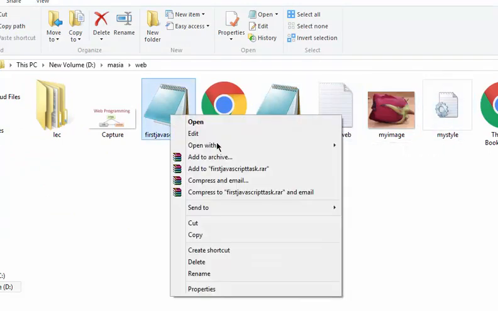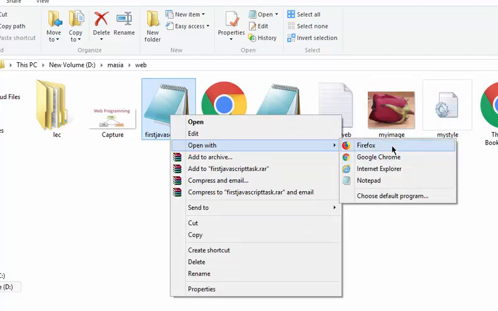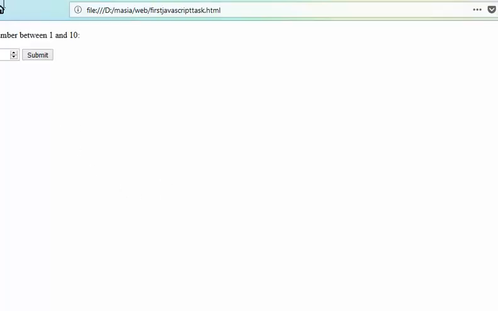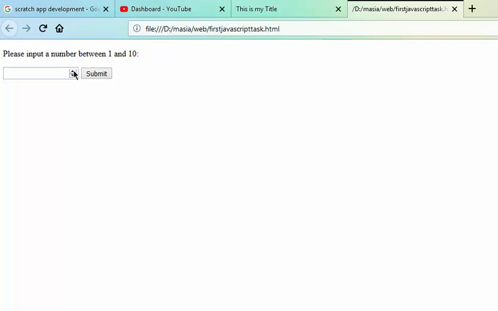So when I open it and run it, it says, please input a number between 1 and 10. If I say 2 and submit it, it says input okay. But if I say 20 and input again, it says not valid. But if I say 10, it says input okay. I hope this is clear. This is another example of how you can handle JavaScript, and why we really need JavaScript.